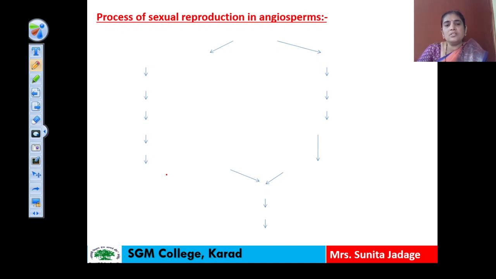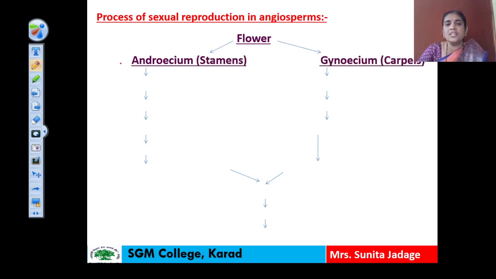The sexual reproducing organ in angiosperm is a flower, and in flower the male reproductive whorl and female reproductive whorl are present. Male reproductive whorl is known as the androecium, female reproductive whorl is known as the gynoecium. In androecium the anthers are present, and in gynoecium ovules are present.